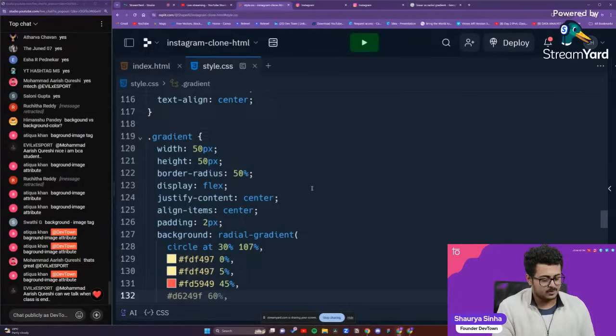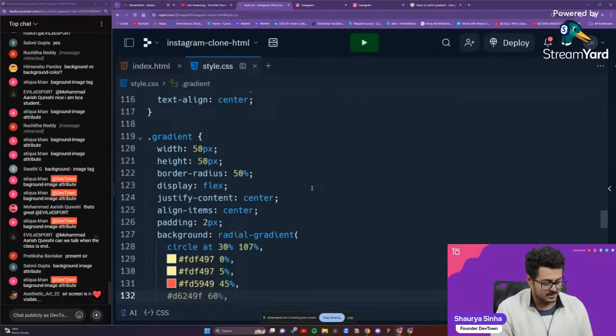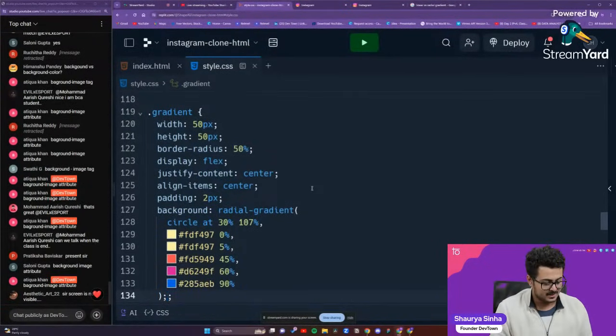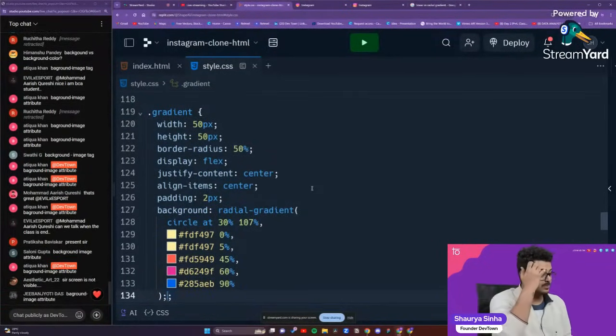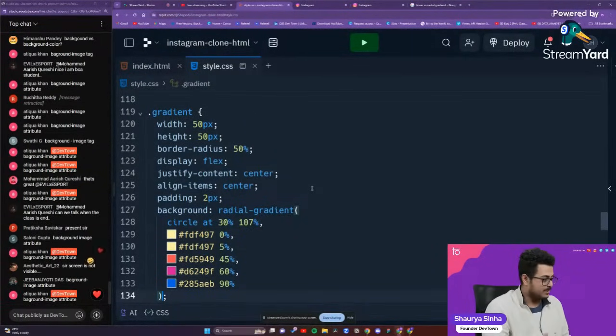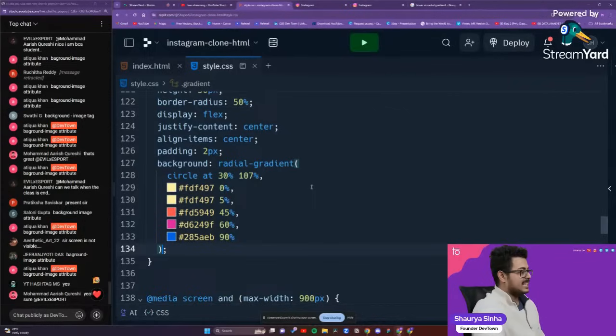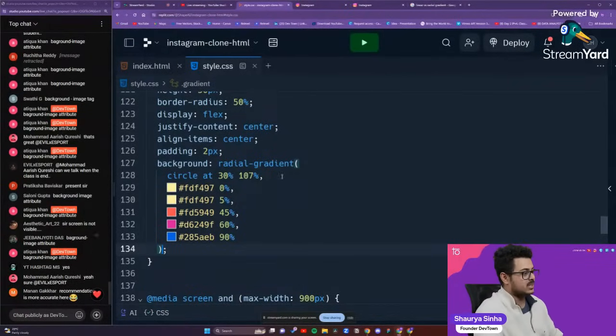This is the first time that I'm using a gradient in my project, usually I don't use it. That is the reason why I don't have any idea about it. Okay, it is already suggesting me the next particular number, and it's absolutely right. I don't know how it figured it out, but it figured out all the right numbers automatically. So very proud of that as well. So this is basically your background, the background of the radial gradient.